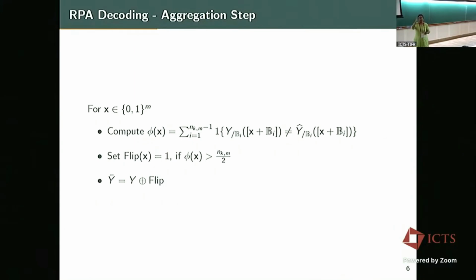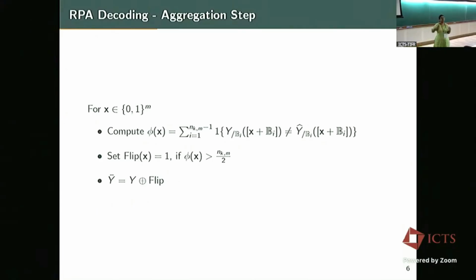But for that particular bit, we are seeing how many subspaces it is agreeing with the estimates in the lower dimensional subspaces and how many it doesn't. If it agrees more than half, you don't flip the bit. If it agrees less than half, we'll flip the bit. So that is the decoder. Okay? So this is the aggregation step.